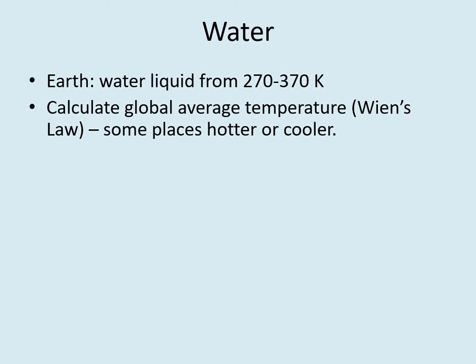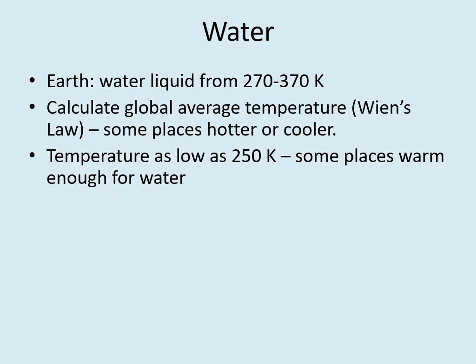On Earth, the global average temperature is about 290 Kelvin, or about 60 degrees Fahrenheit. However, parts of the Earth get much hotter than this, while other parts are much cooler. So realistically, the average surface temperature can be as low as 250 Kelvin, or minus 10 Fahrenheit, and there would still be a chance of finding liquid water in the warmer equatorial parts of the planet.